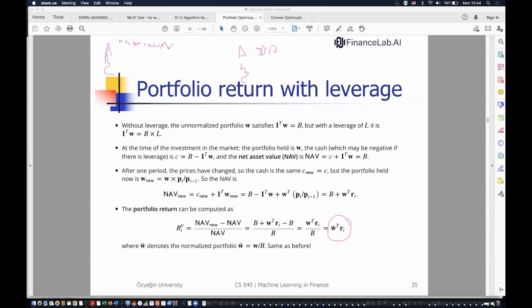If we assume a stock will lose its value, then we can short and make a profit. By longing, we assume that the stock's value will increase and we'll make a profit. So for instance, the weight of A stock is 50%, B stock is 70%, and C stock is negative 20%. And in this case, the return is basically 10%,